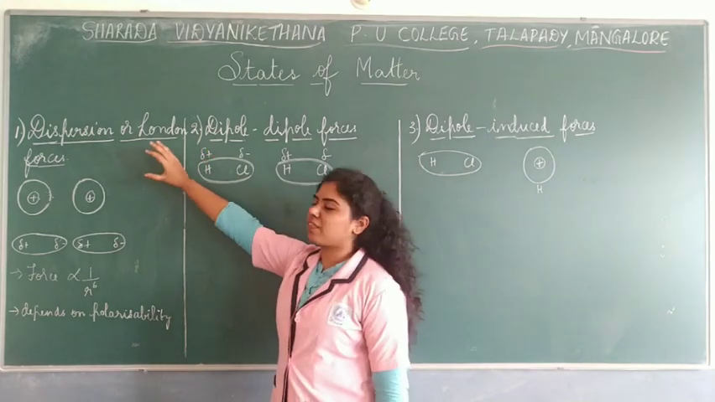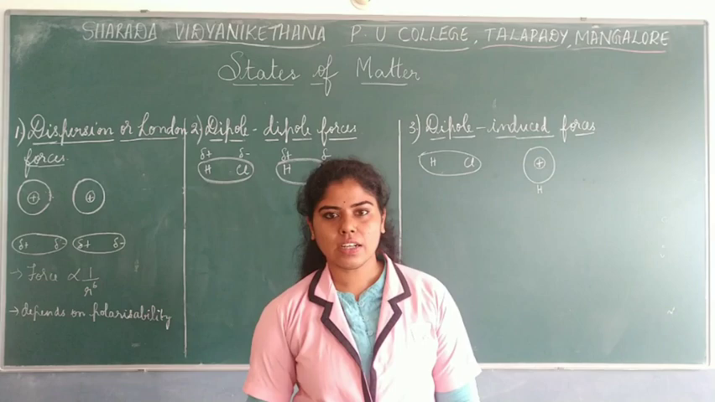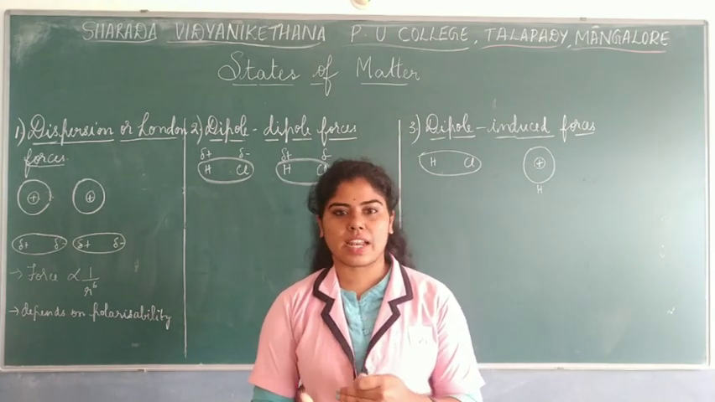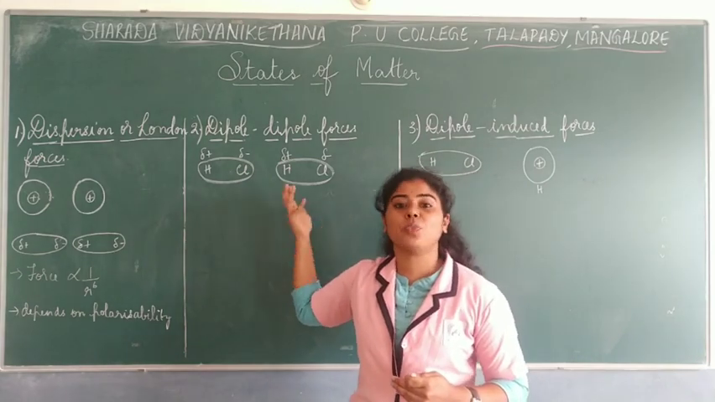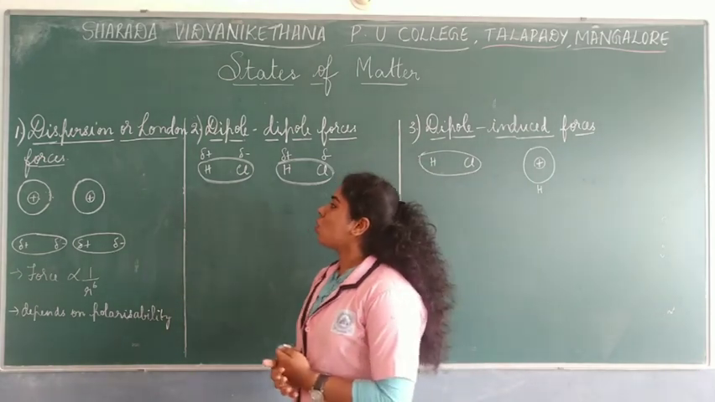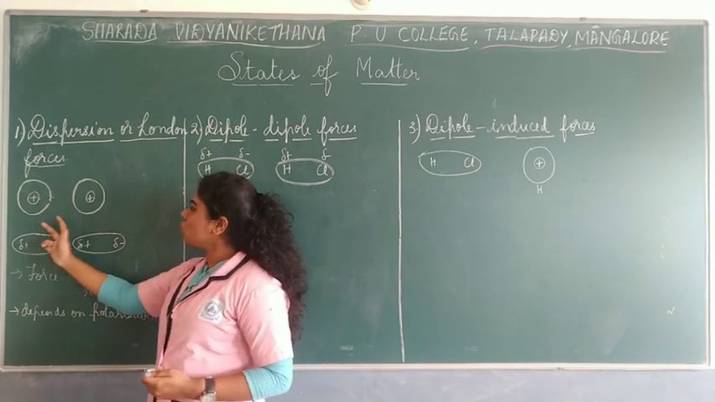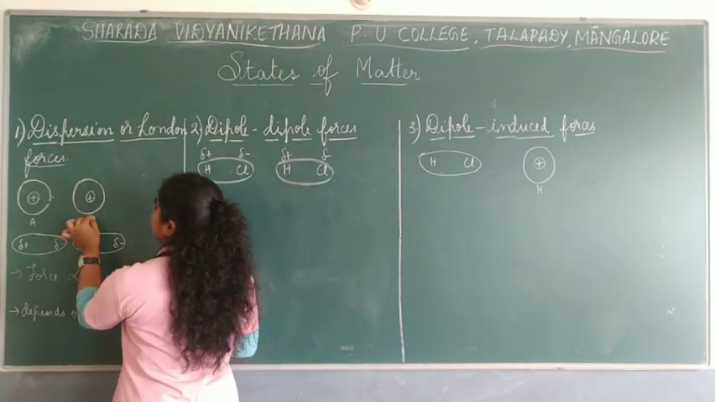This particular force was identified by a scientist named Fritz London. And this is said to be the weakest force in nature. As I told, these are the van der Waals forces, the weakest forces in nature. So how does this work? Consider you have two noble gas atoms. Suppose we name them A and B.